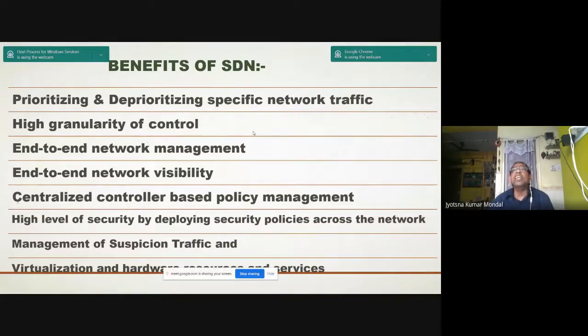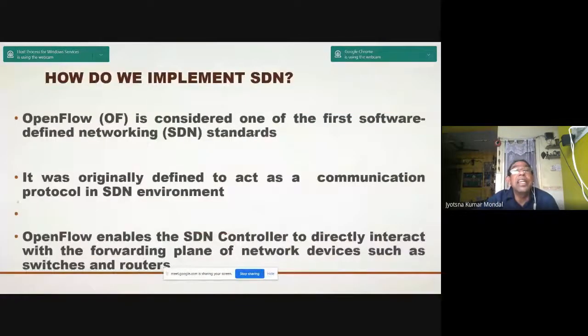That means the policies are given by the centralized controller, with a high level of security by deploying security policies across the network, management of suspicious traffic, and virtualization of hardware devices. So these are the various benefits of the SDN network.